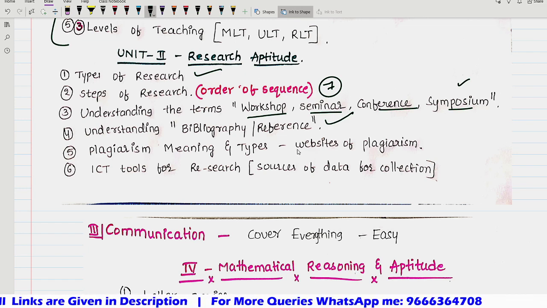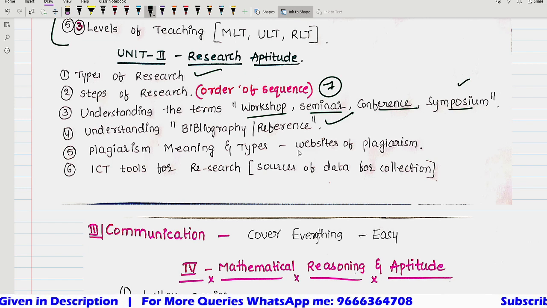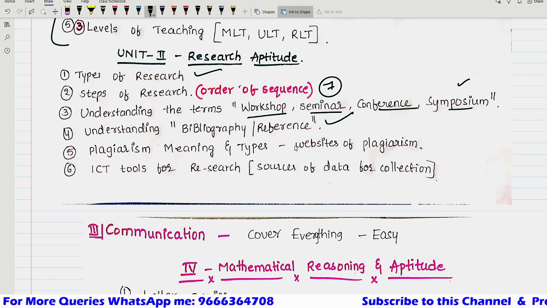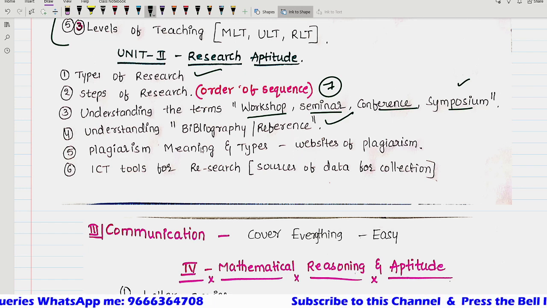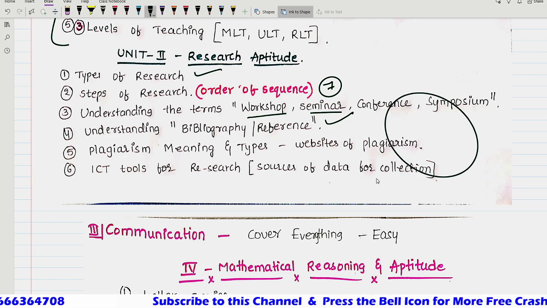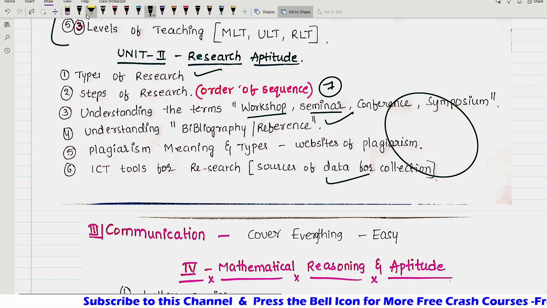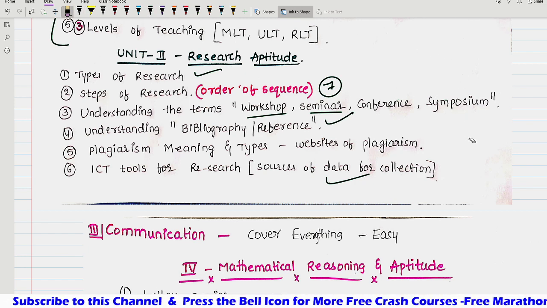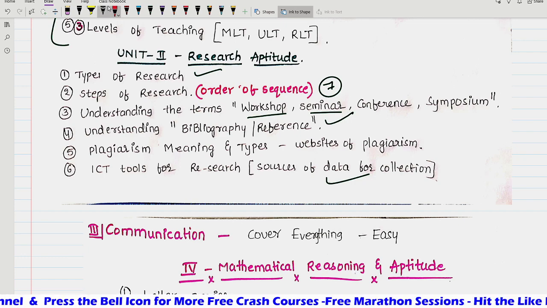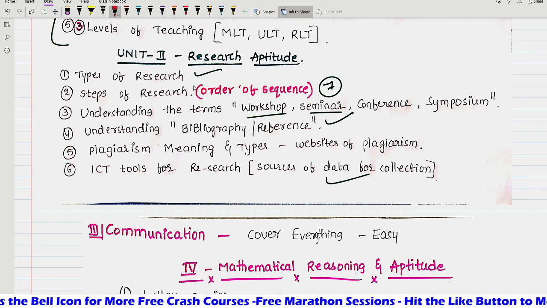And plagiarism means stealing someone's data, someone's work. Types of plagiarism, direct or indirect, some types will be there. And ICT tools for research, sources of data for collection, mainly that they are asking. Types of ICT in research, how you will use information and communication technology in research. So these are the 2 important units.